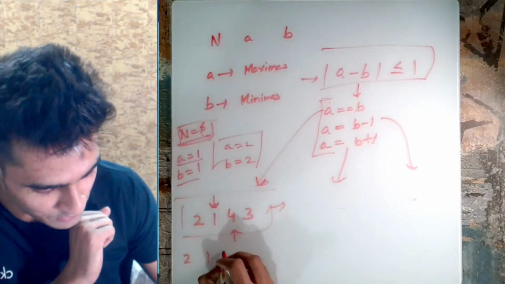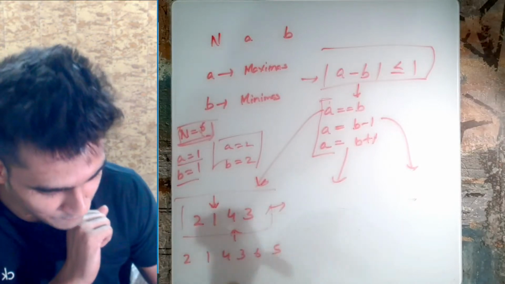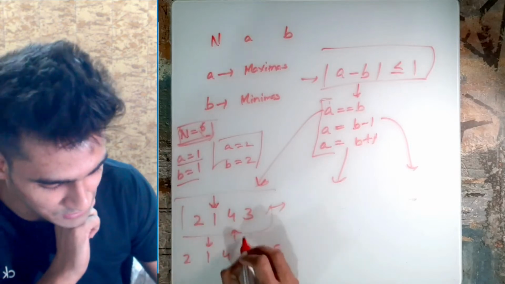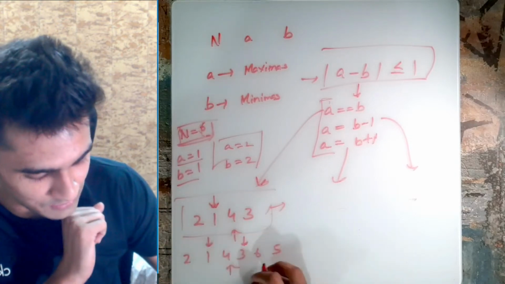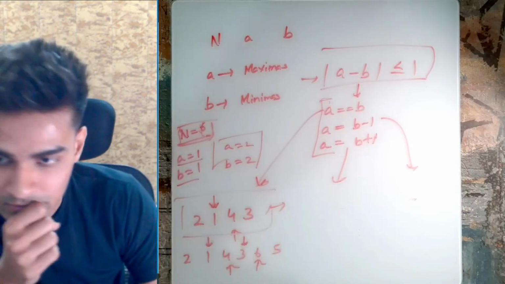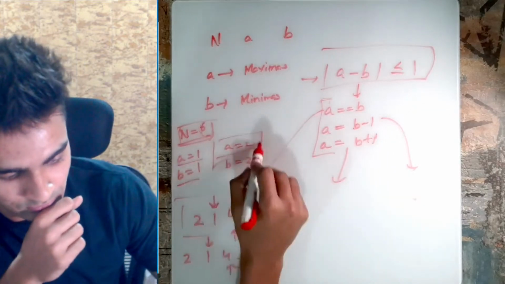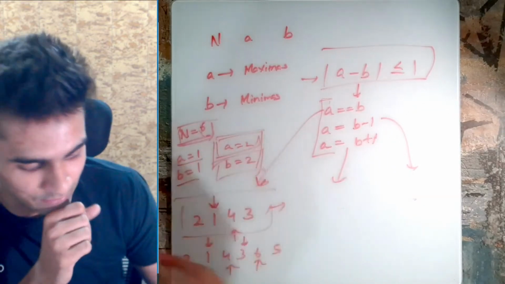If we say 2 1 4 3 6 5, we see 1 is a minima here, 3 is a minima here, 4 is a maxima here, 6 is a maxima here, right? So we have a equals 2, b equals 2, and we have a solution.